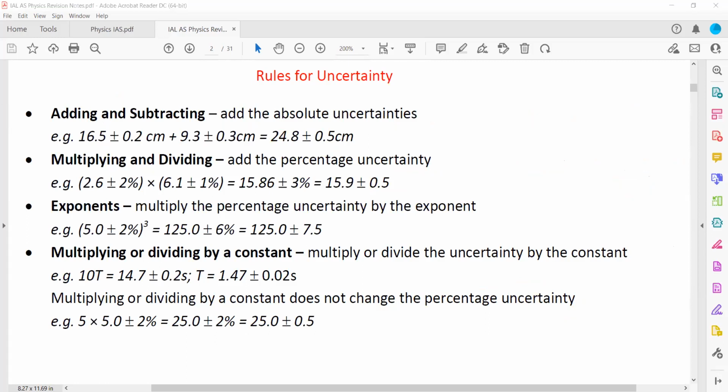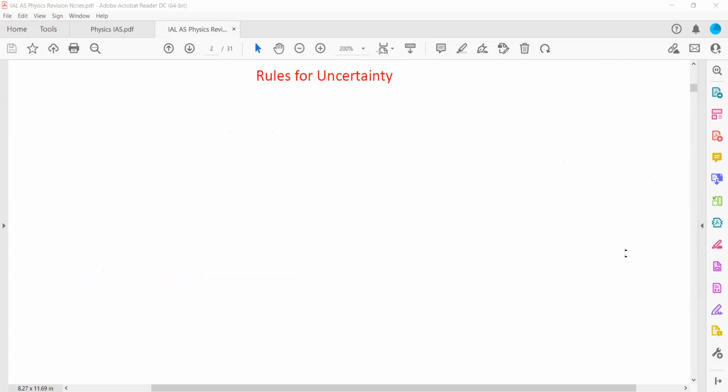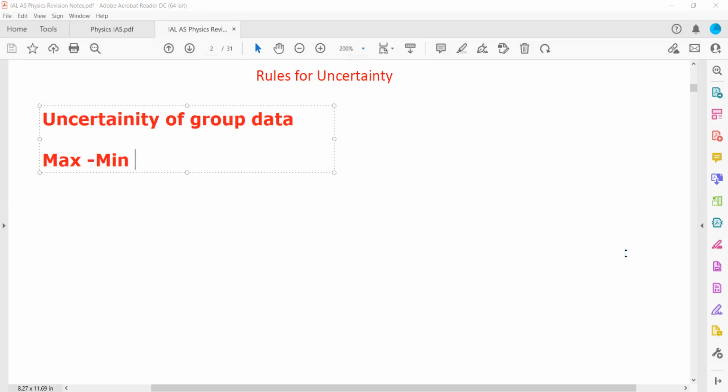So this was about uncertainties. Sometimes we have group data, so how do we work out the uncertainty of group data? One is called full range, another one is half range. The formula to calculate the uncertainty of group data is maximum minus minimum divided by 2.